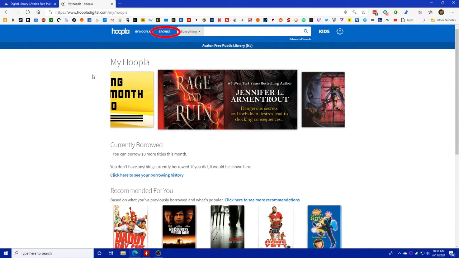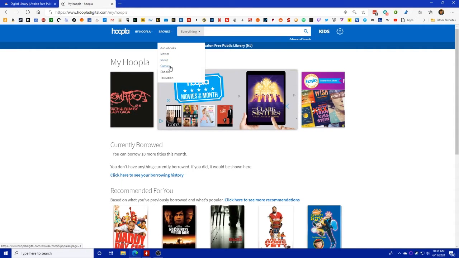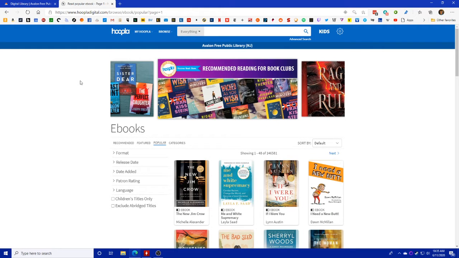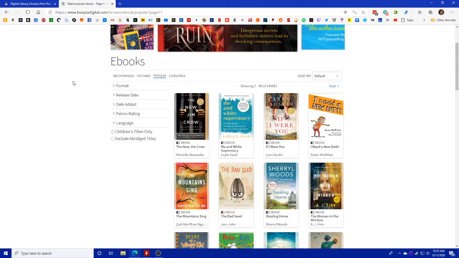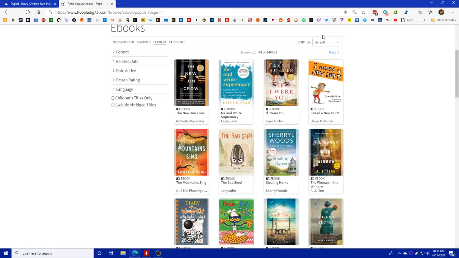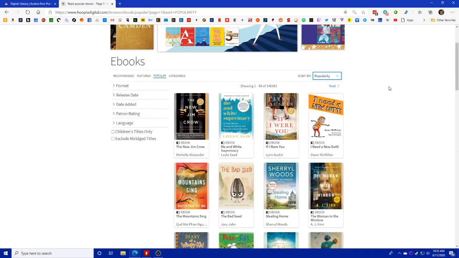If you want to look at more specific types of things, you can come up to Browse, and you can see it goes to audiobooks, movies, music, comics, ebooks, and television. We're going to go to ebooks for right now. By default, it's showing us what is popular right now, and this is both adult and kids books. You can sort it by different things: relevance, popularity, user rating, date added, release date. Let's go with popularity, which didn't really change anything because that was the default, but you get the idea there.